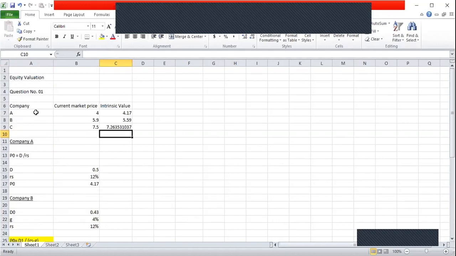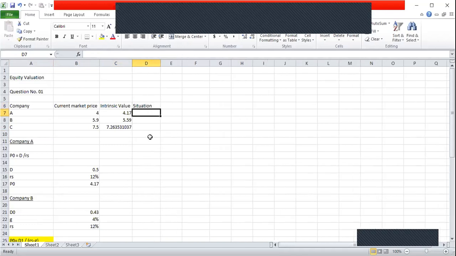Now I come back here. Now in company A, current market price is 4, intrinsic value is 4.17, which means current market price is at the moment understated. So I can say here situation. So intrinsic value is more than the current market price, which means current price is understated. Current price is understated.